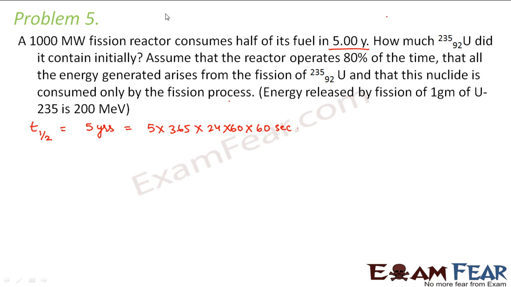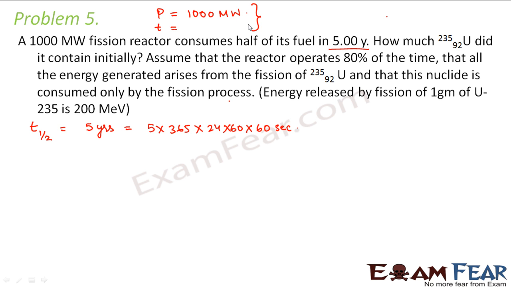The power of the reactor is given as 1000 megawatts. And also it is given that it operates only for 80% of the time. That means 80% of the total time. Till now it has operated for some 5 years because it has consumed half of its fuel in 5 years. So now we have to calculate how much was the amount of uranium.